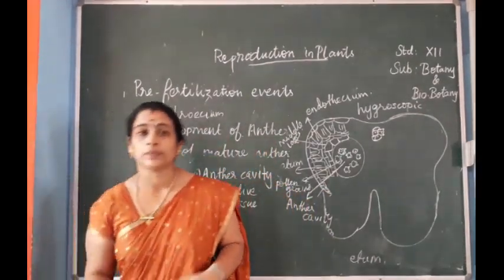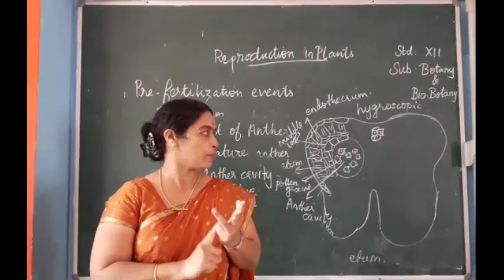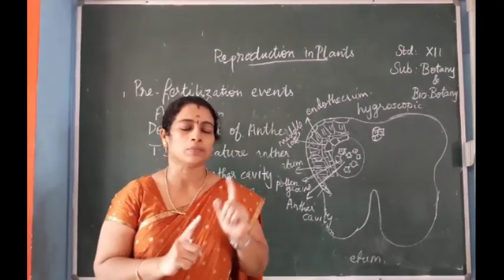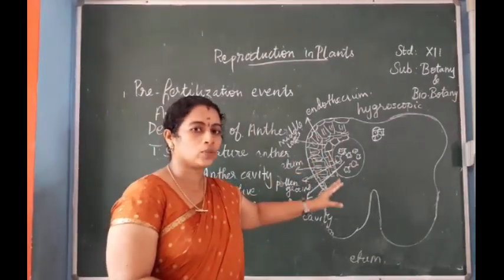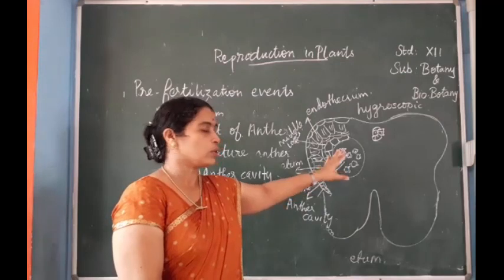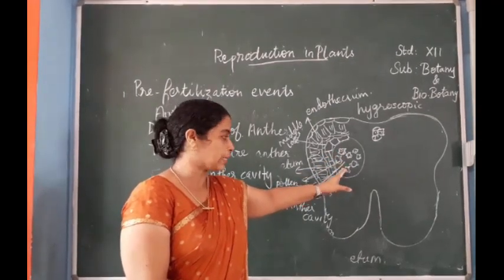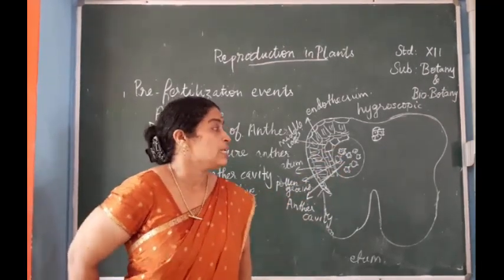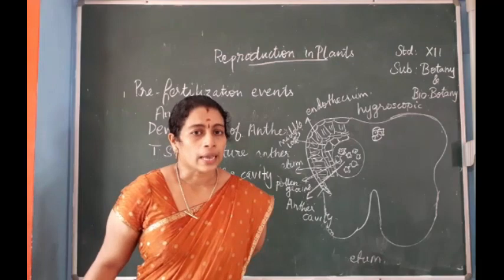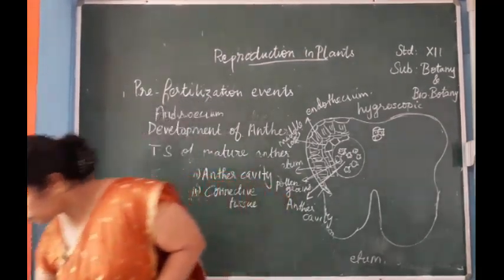We have studied about the four walls of the anther: epidermis, endothecium, middle layer and tapetum. Then next one, anther cavity. The cavity present next to the wall, where the pollen grains are embedded, is known as the anther cavity. The last one is the connective tissue. It is present at the center of the anther. Next, coming to the pollen grains or microspores.